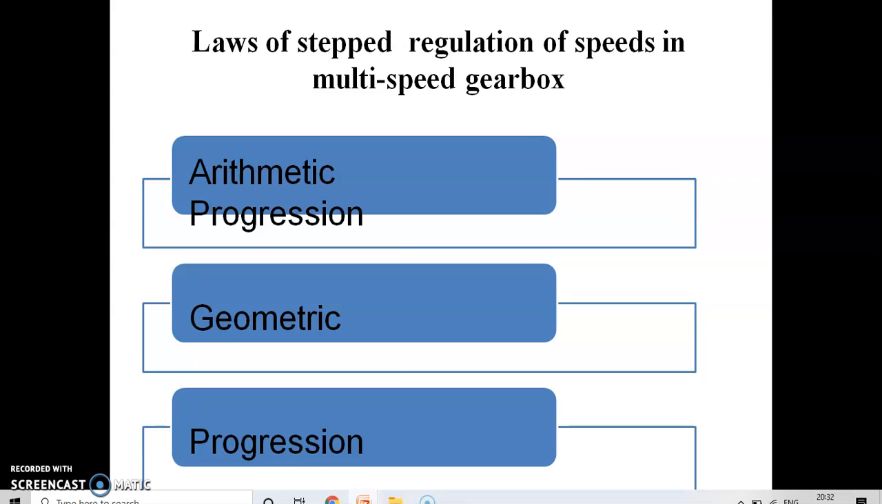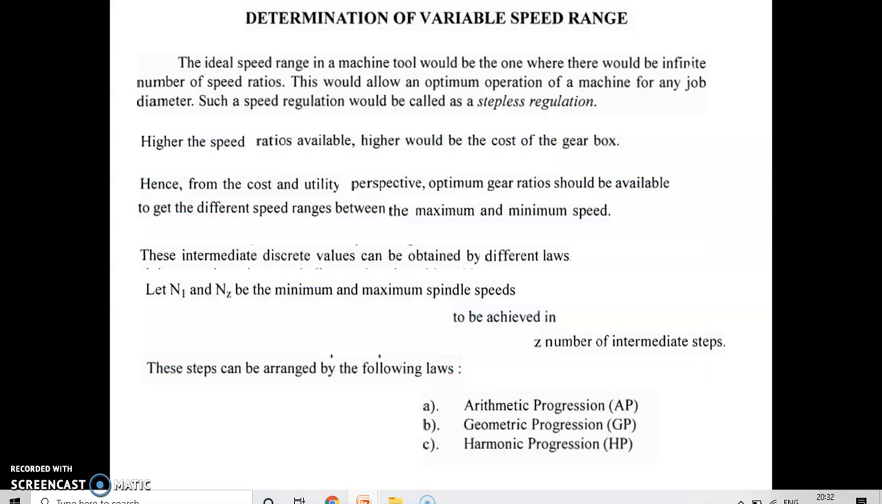Then we can see there are certain laws of stepped regulation of speeds in a multi-speed gearbox, that is arithmetic progression, geometric progression, and harmonic progression. So how to determine the variable speed range? The ideal speed range in a machine tool would be one where there would be an infinite number of speed ratios. This would allow optimum operation of a machine for any job diameter. Such a regulation is called stepless regulation. So what is stepless regulation? Without passing through a particular sequence, you can move from any speed to any possible speed.